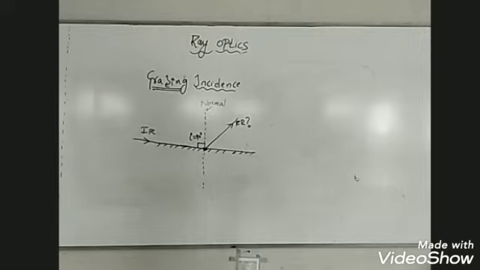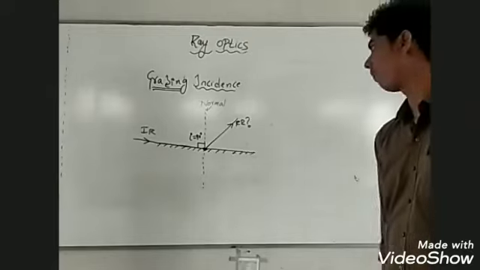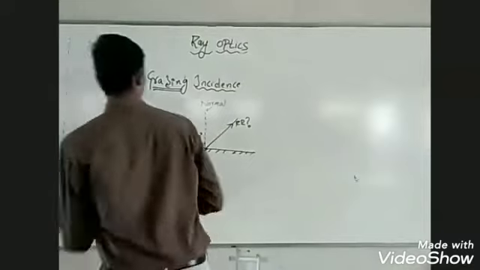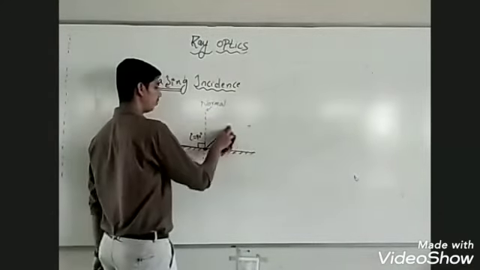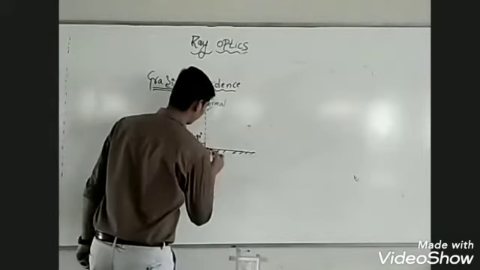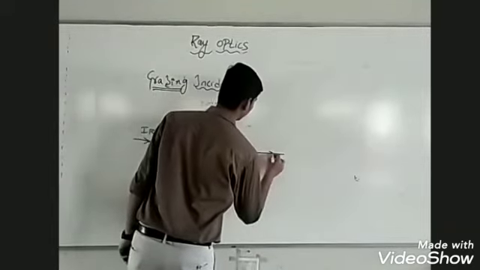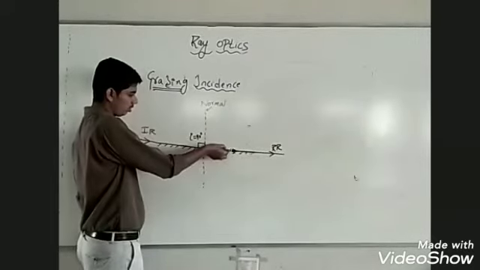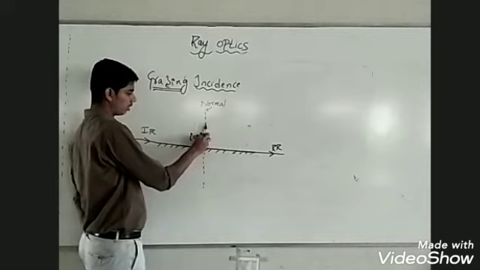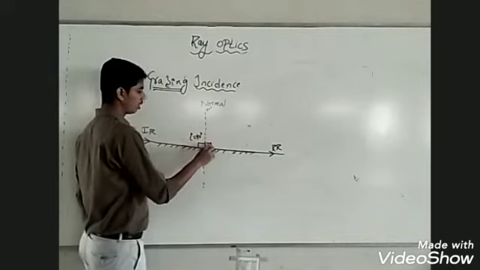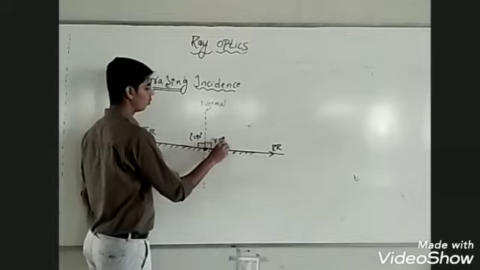What should be the angle of reflection? It should be 90 degrees. So this will not be the path; the light does not reflect that way. Instead, the ray of light, or reflected ray, passes along the surface. This is the reflected ray and this is the normal. The angle between the reflected ray and the normal is called the angle of reflection. This is also 90 degrees.